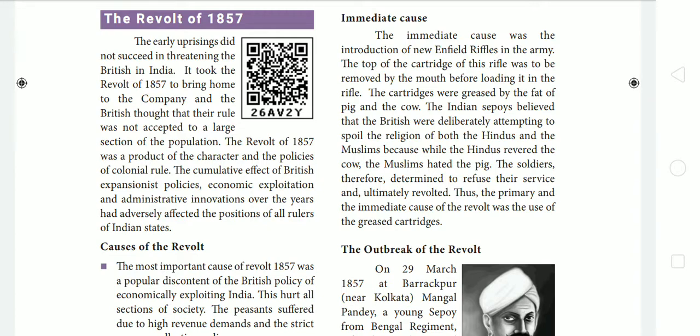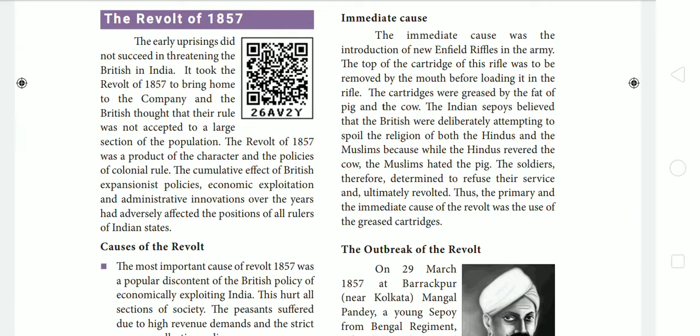So what was the immediate cause of this revolt? The British introduced a new type of Enfield rifle in their army. The cartridge of this rifle was to be opened by the mouth before loading in the rifle. The outer layer of that cartridge was greased with the fat of pig and cow.